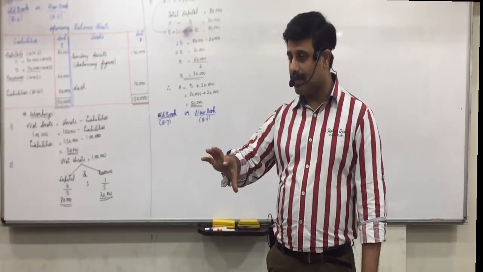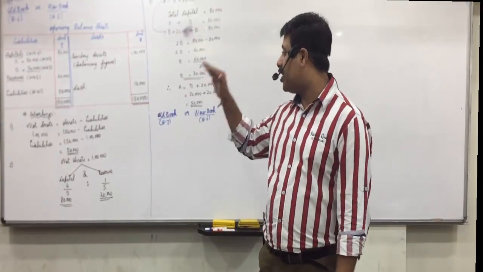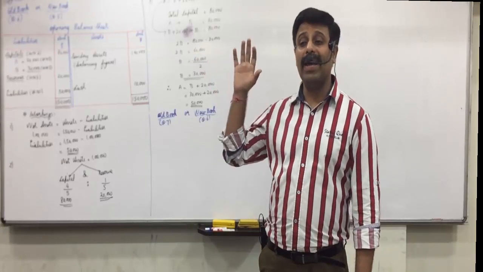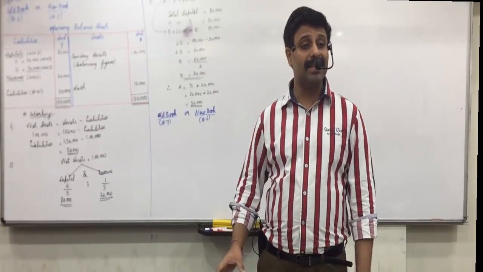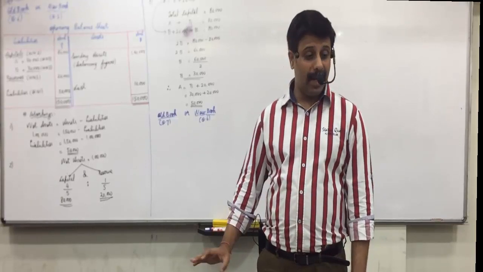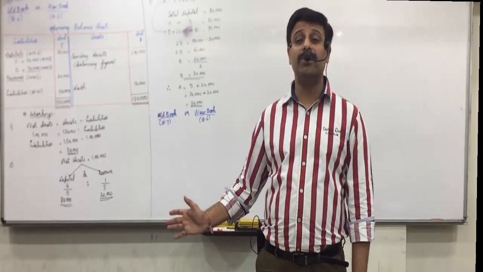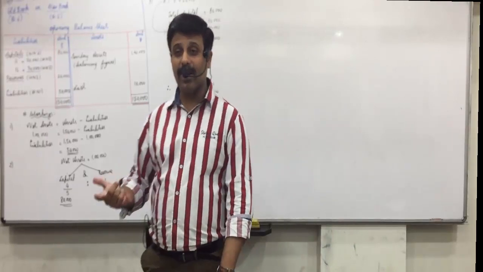Both. Asset. Any of the two. Liability, who goes with? Only one option is left.